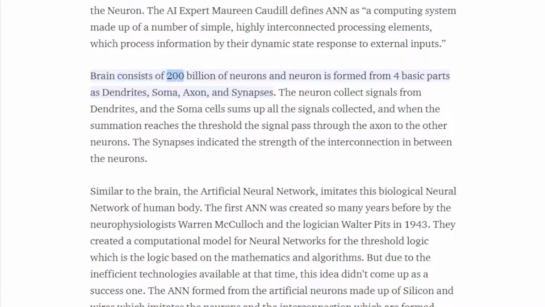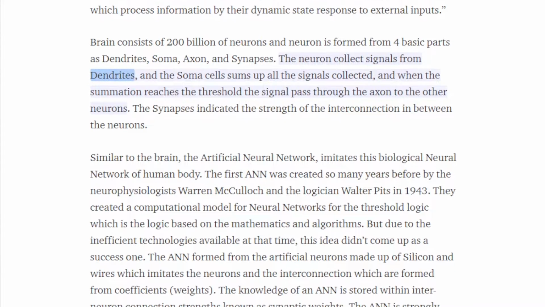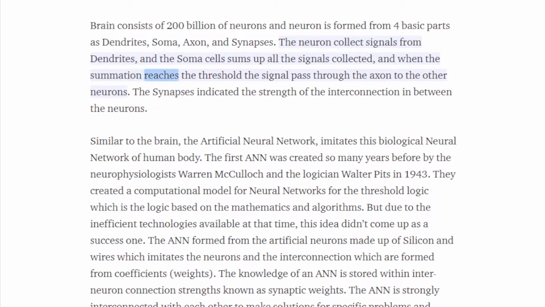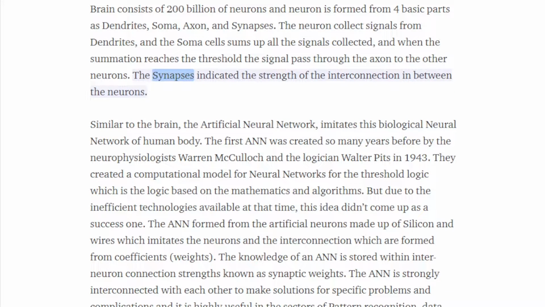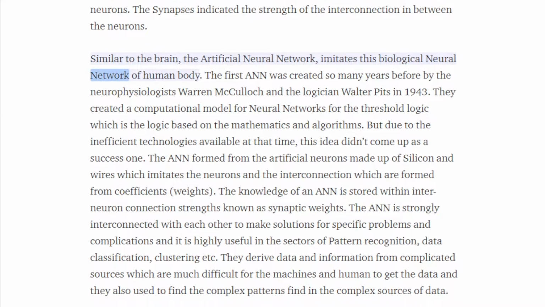The brain consists of 200 billion neurons, and a neuron is formed from four basic parts: dendrites, soma, axon, and synapses. The neuron collects signals from dendrites, and the soma sums up all the signals collected, and when the summation reaches the threshold, the signal passes through the axon to the other neurons. The synapses indicate the strength of the interconnection between the neurons. Similar to the brain, the artificial neural network imitates this biological neural network of the human body.